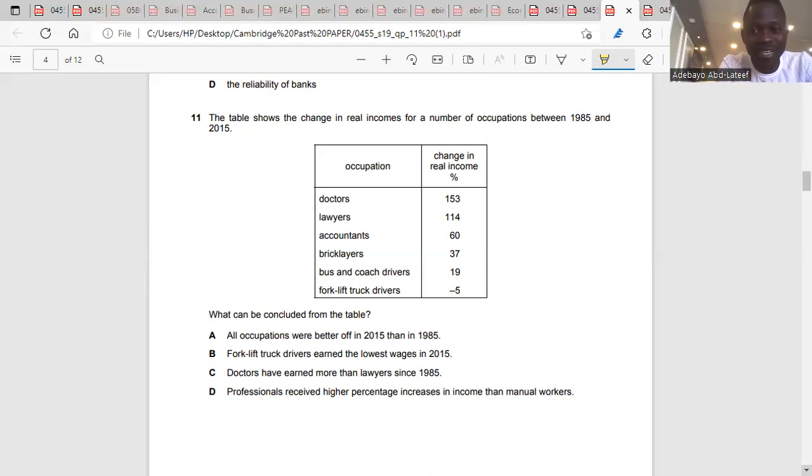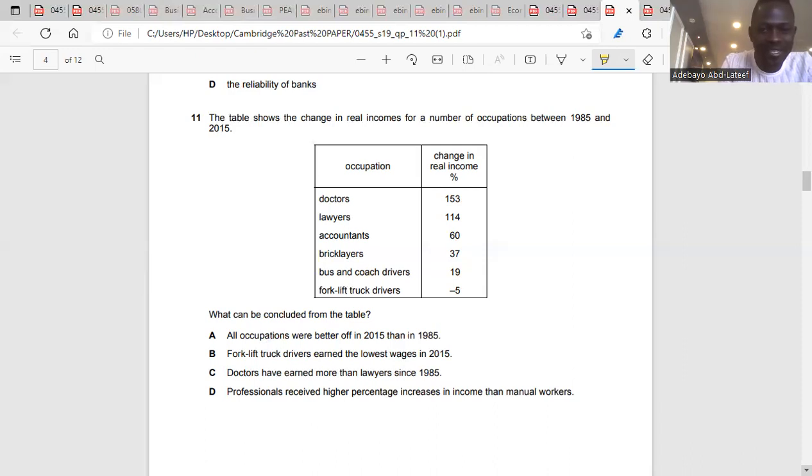How do you know? Do you know their wages? Is their wages known? No. It might give you a negative percentage in the real income, but you don't know. Maybe they are earning even more than doctors, maybe even more than accountants. We wouldn't know, because we're not given the exact figure here. So it's not B. They said doctors have earned more than lawyers since 1985. We don't know. We only see changes in percentage. We don't know their real income.